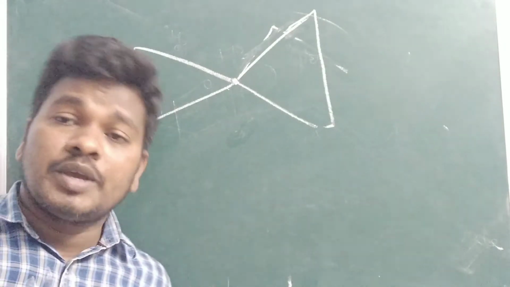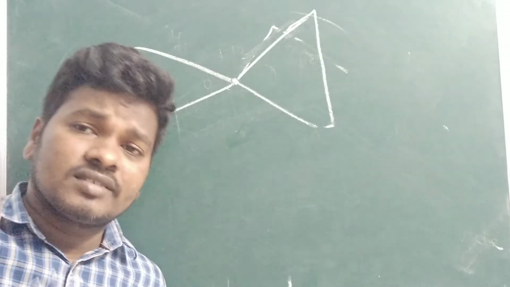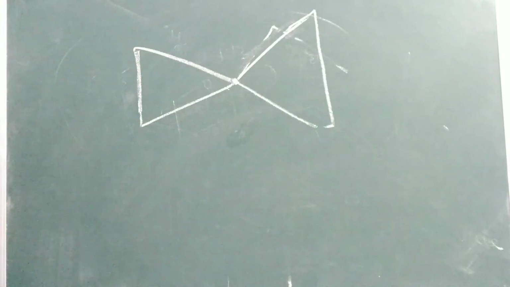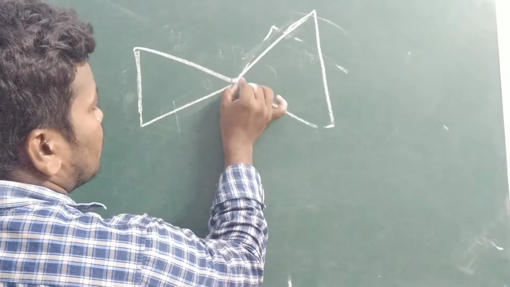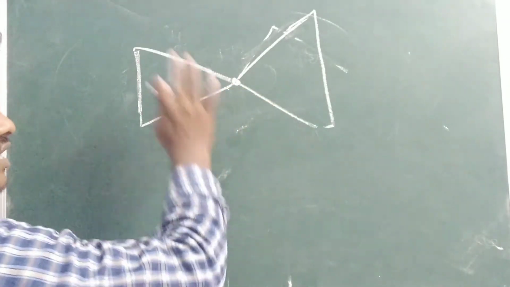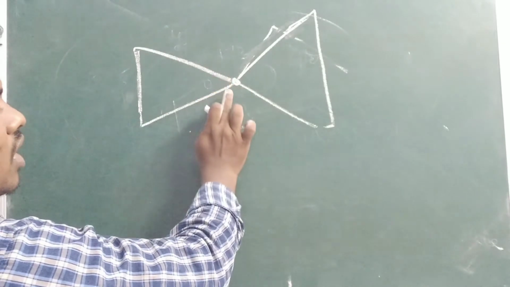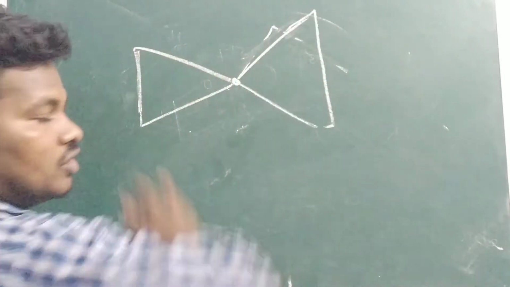So how will you give the name? Here it is opposite to what we discussed in the bicyclo compound. First choose the bridge carbon. You should not give the number from the bridge carbon. You should give the number from the opposite carbon of the bridge carbon.